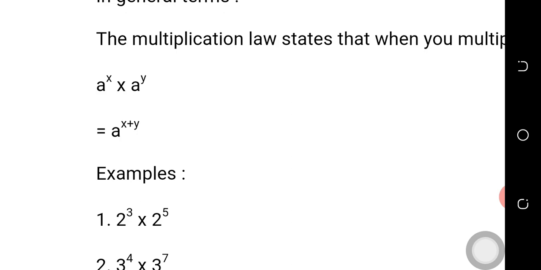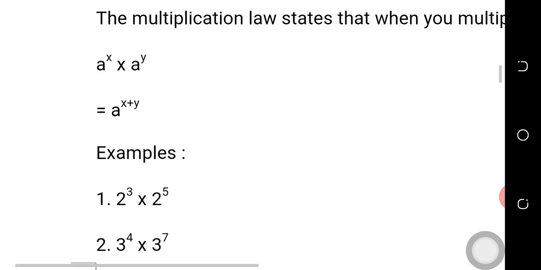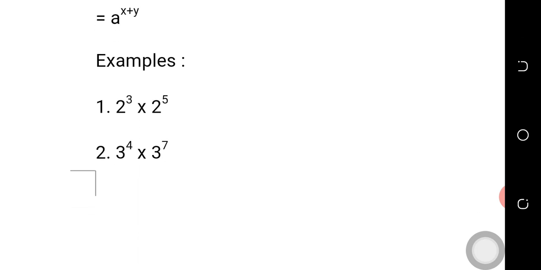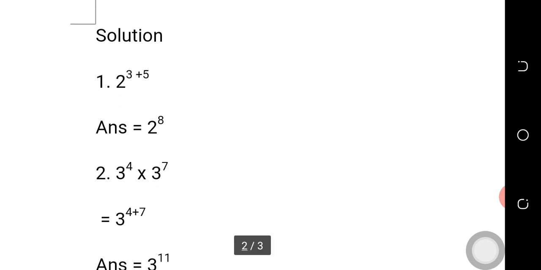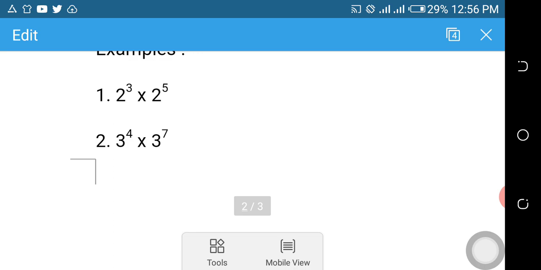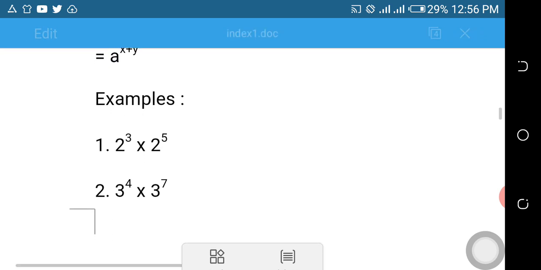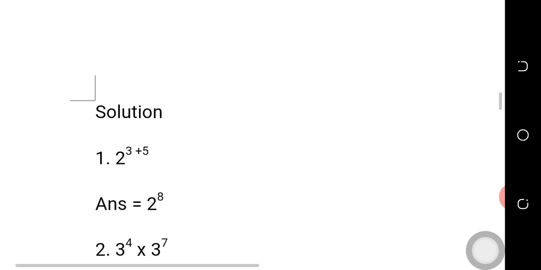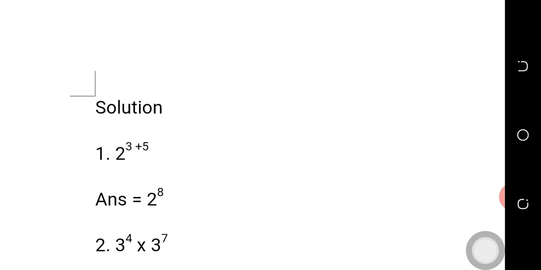That is our answer. Let us quickly cite examples that involve real numbers. Look at the first question here: 2 raised to power 3 multiplied by 2 raised to power 5. The base there is 2, so we just pick only 2. Since the index law says when we have multiplication, it will turn to plus, as far as they have the same base, therefore 2 raised to power 3 plus 5. Our answer will be 2 raised to power 8.